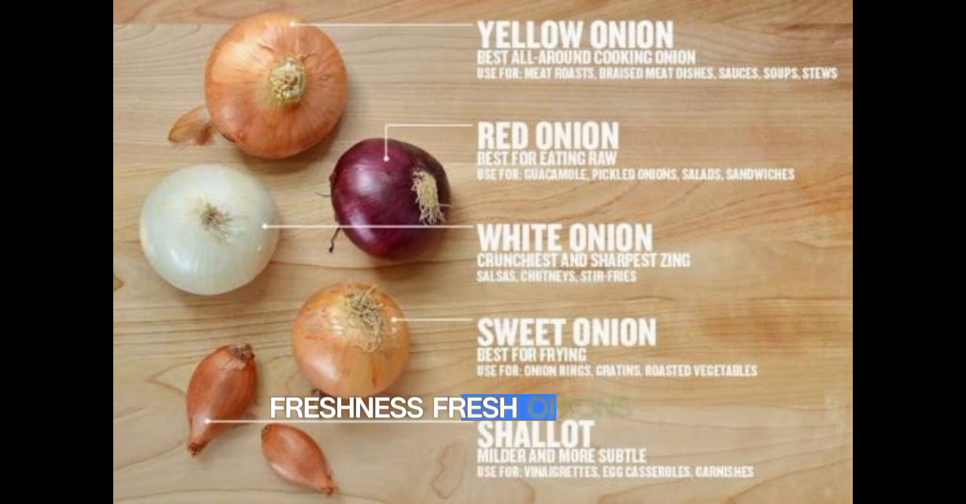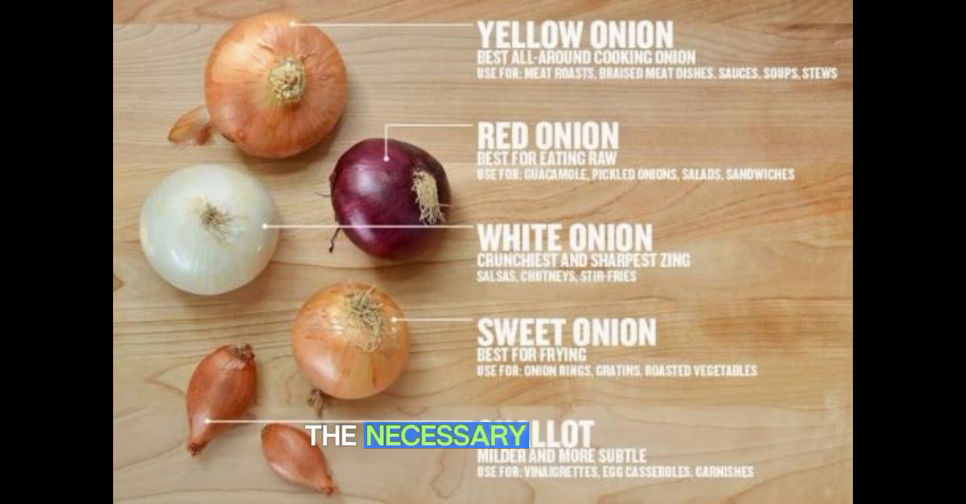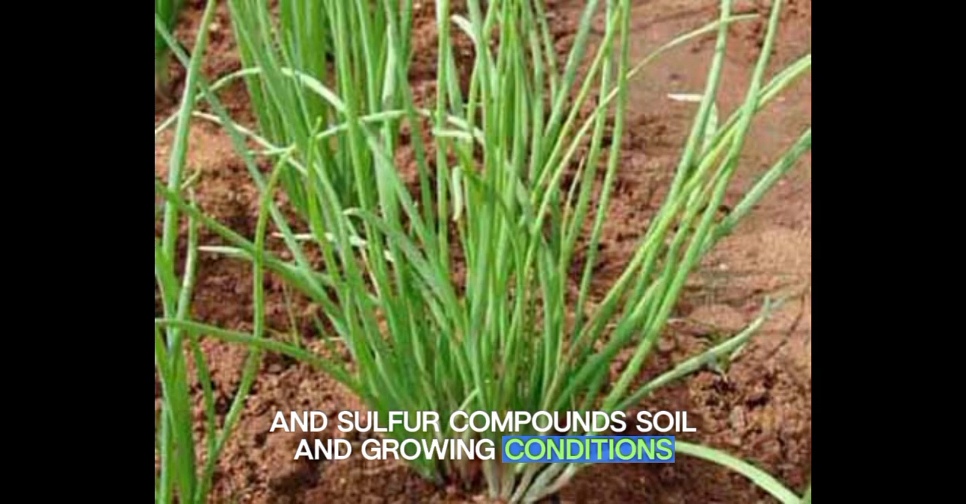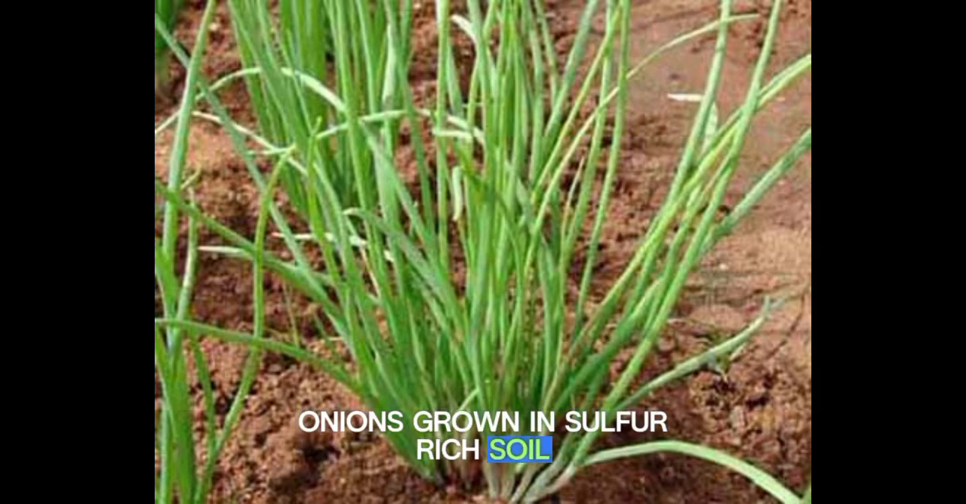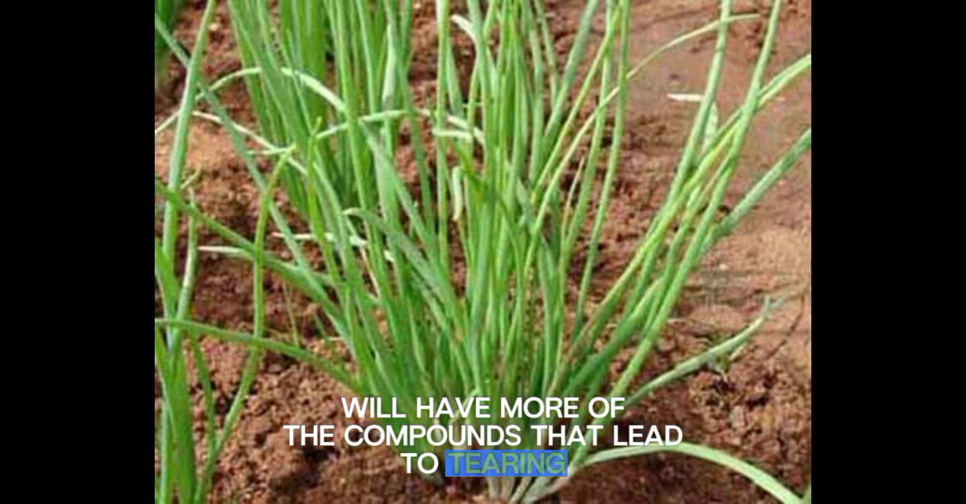Freshness. Fresh onions are more likely to make you cry because they have a higher concentration of the necessary enzymes and sulfur compounds. Soil and growing conditions. Onions grown in sulfur-rich soil will have more of the compounds that lead to tearing.